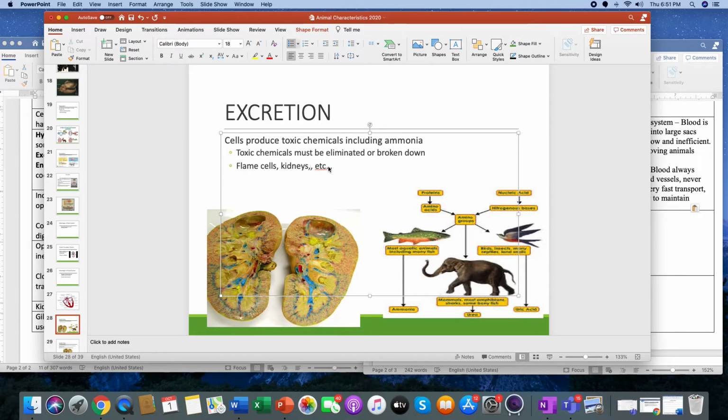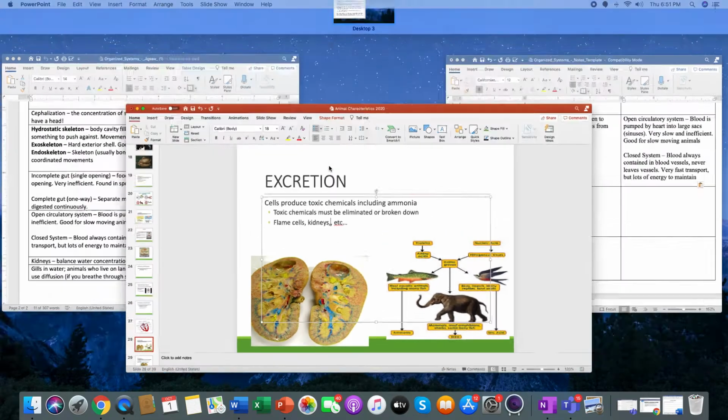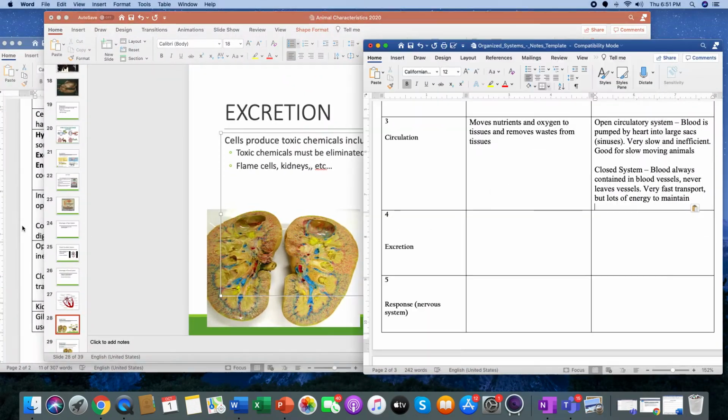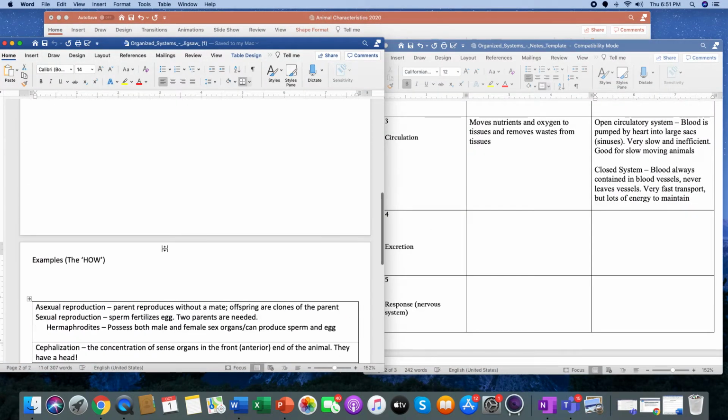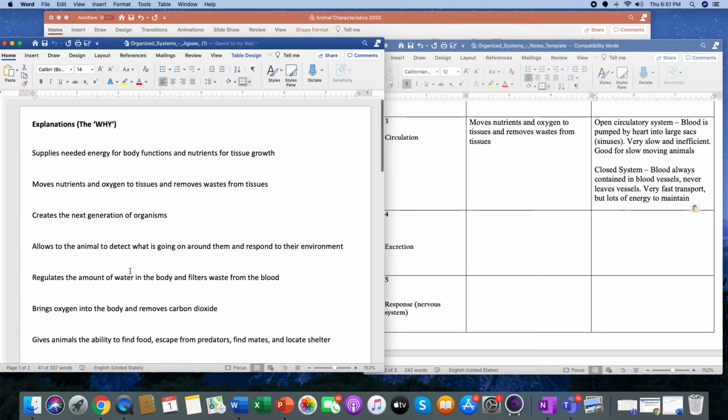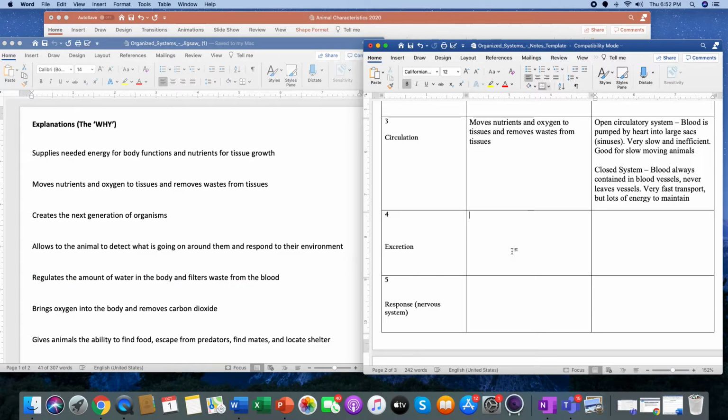So when you think of excretion, don't think of going number 2. Think of going number 1. Okay. So when we are going number 1, not number 2, what would we be doing? Are we regulating the amount of water in our body and filtering waste? Yep, we sure as heck are. So here we go. Boom.